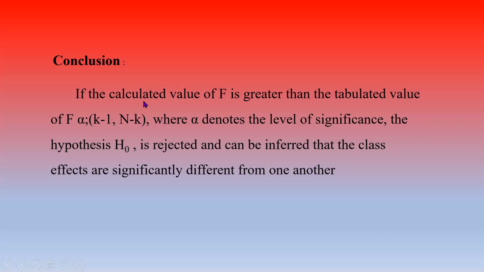So the conclusion, students: if the calculated value of F is greater than the table value of F alpha with k-1 and n-k degrees of freedom, where alpha denotes the level of significance, the hypothesis H0 is rejected, and it can be inferred that the class effects are significantly different from one another.